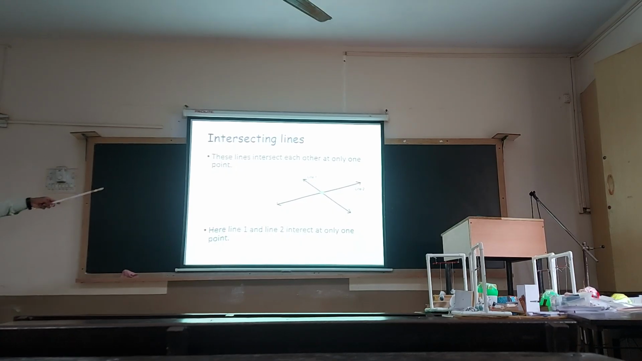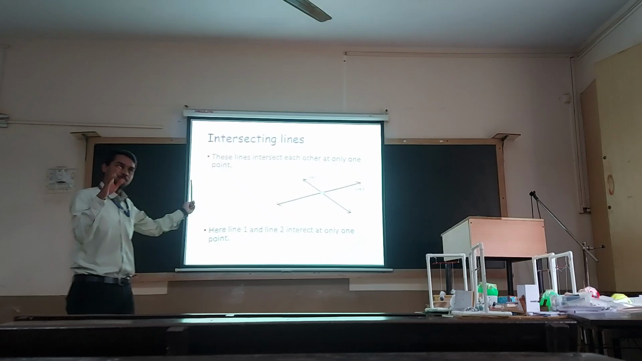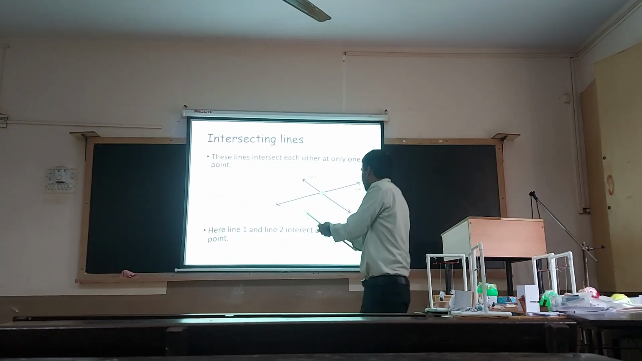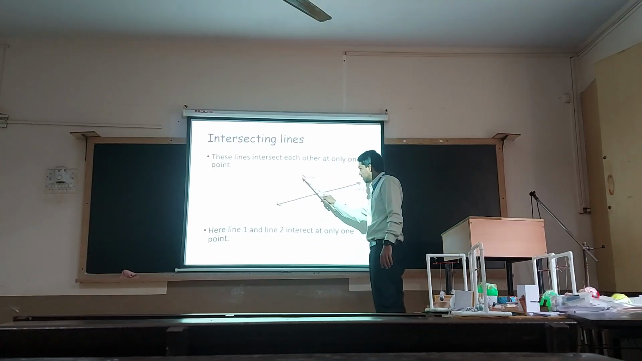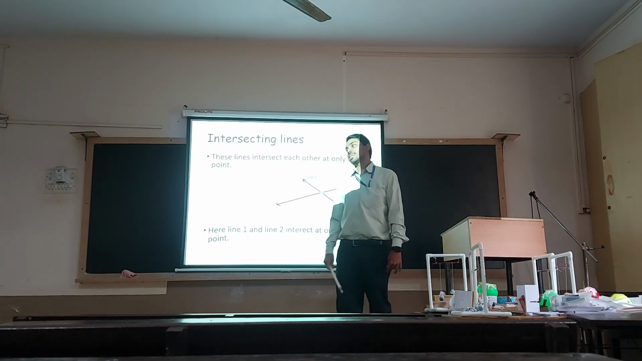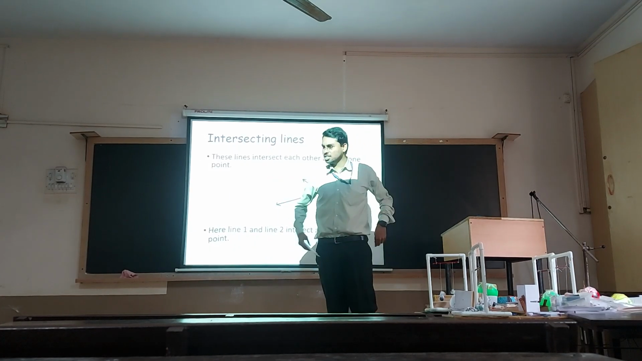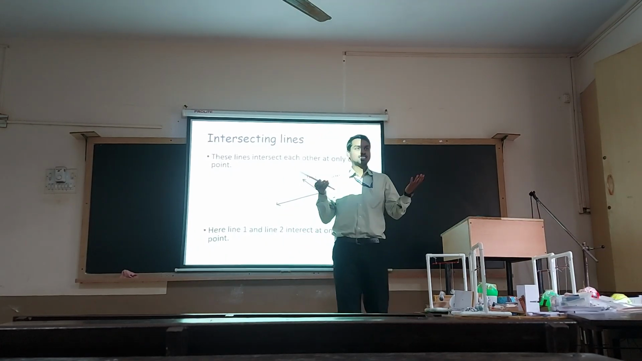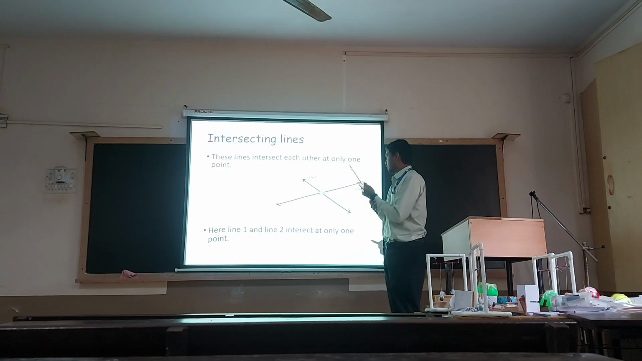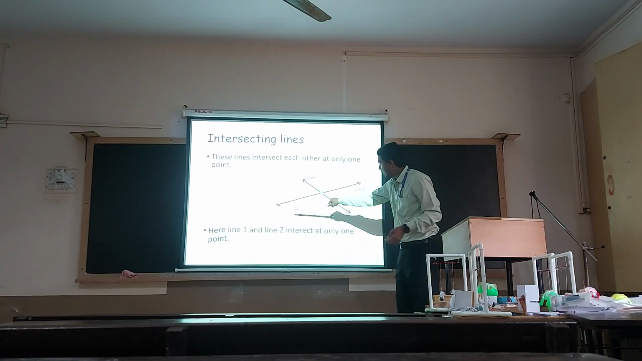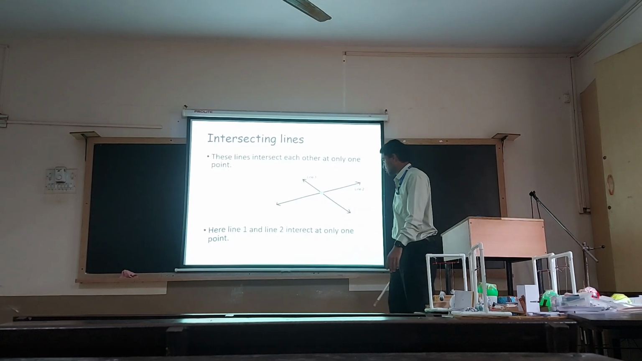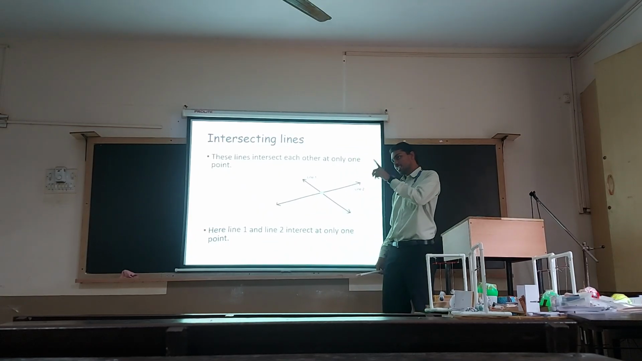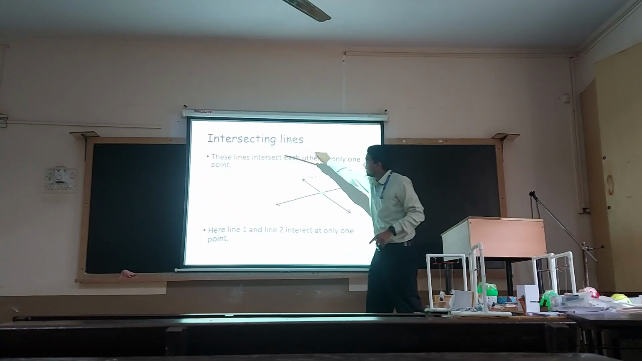So in a similar fashion, these are different lines coming from different paths, different places, and they are meeting at a single point. So this is the intersecting point. Such lines are called intersecting lines: the lines which come from different places and meet at a single point. So here I got line 1, I got line 2. We can even have multiple lines. These two lines intersect at only one point. Such lines are called intersecting lines.